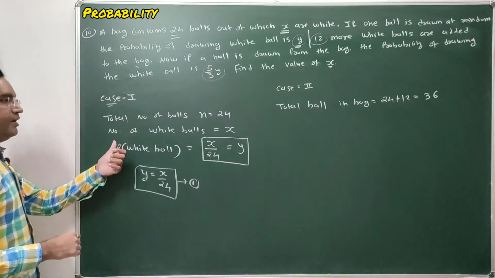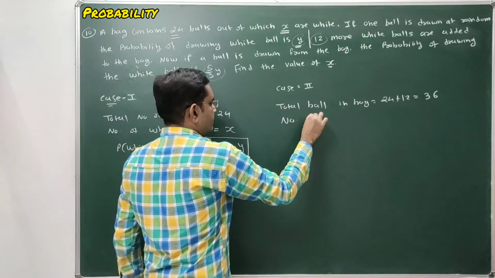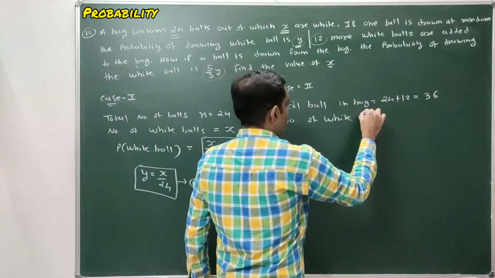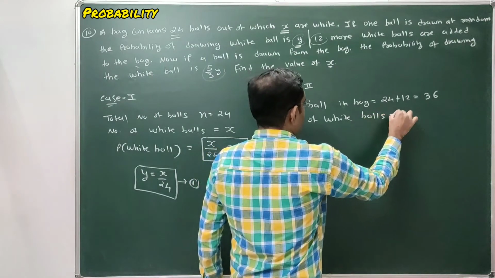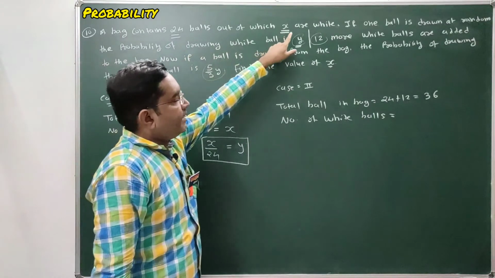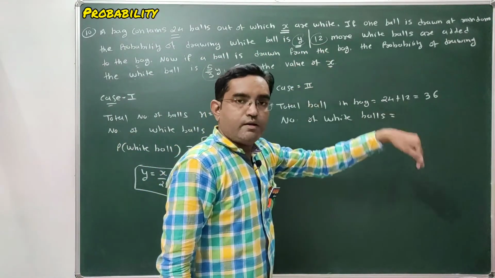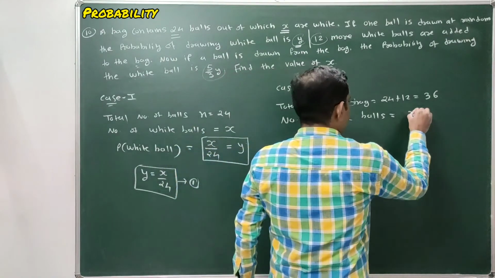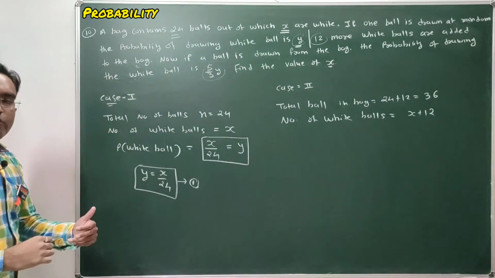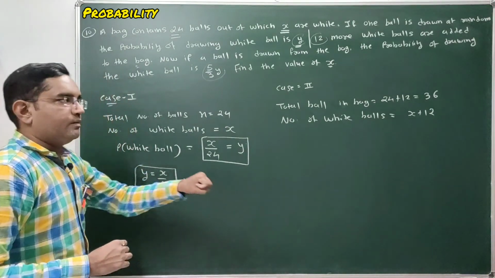In the first case, a total of X white balls are there. Now we are adding 12 more white balls, so the number of white balls is X plus 12. And again we have to perform the same experiment, that is selecting a ball from the bag.